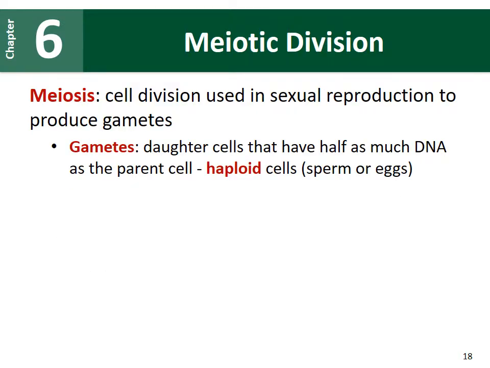So meiosis, depending on how you want to pronounce it, is a type of cell division used for sexual reproduction to produce gametes. These gametes are daughter cells that have half as much DNA as their original parent cell. This is really important to understanding our life cycle, or how we can pass on genetic information from parent to offspring, and looking at that sexual reproduction. These gametes that have half the number of chromosomes are called haploid cells. So these again are the sperm and egg cells.